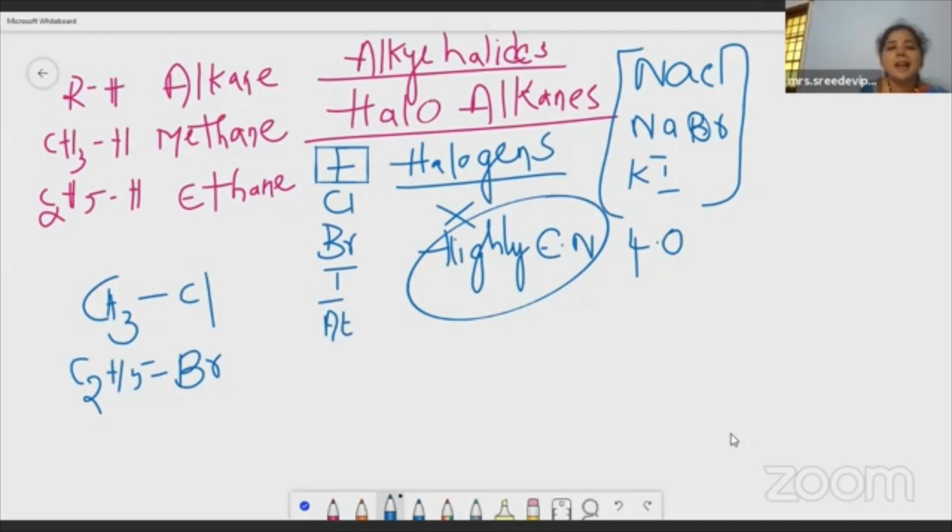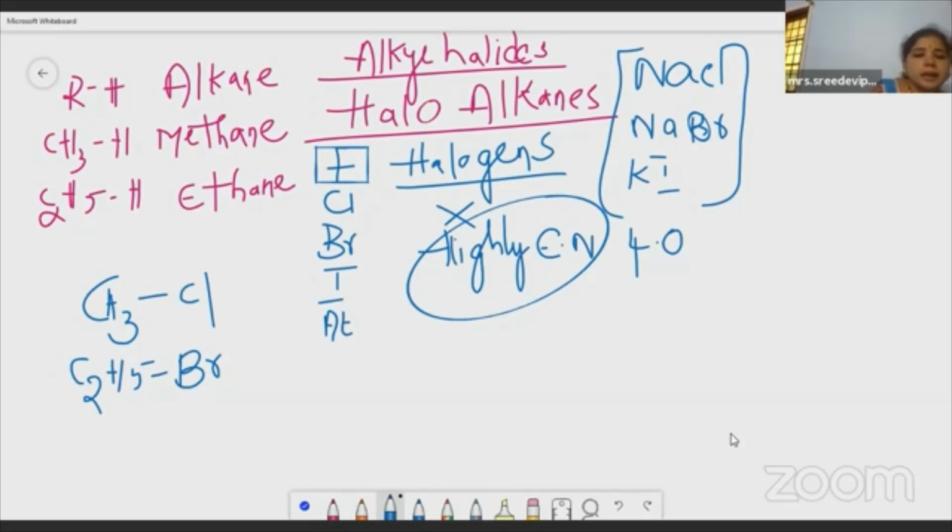Yes, we got haloalkanes, alkyl halides. See how the name has changed. R' is the alkyl group. Please remember, alkyl group. So R'X is an alkyl halide. Is it clear? R'X is an alkyl halide. So this is the alkyl halide.